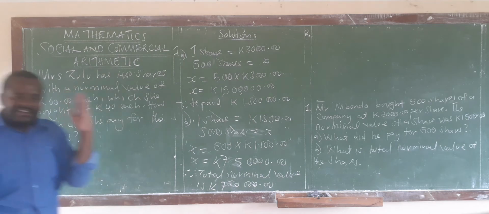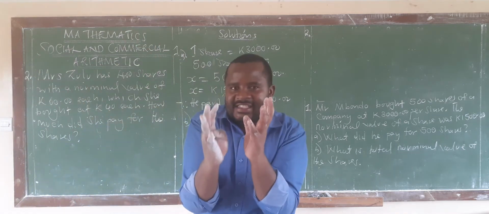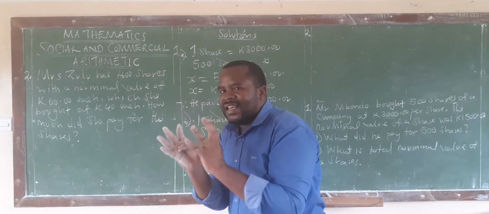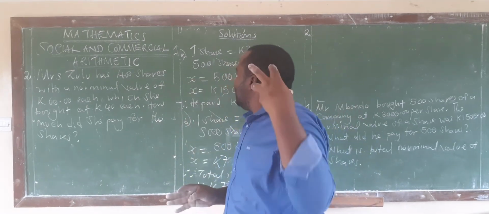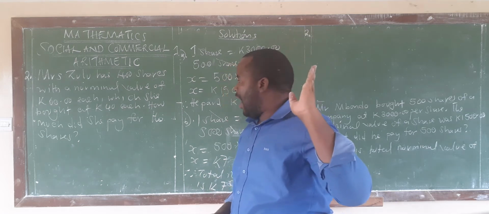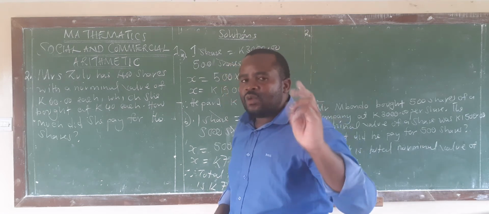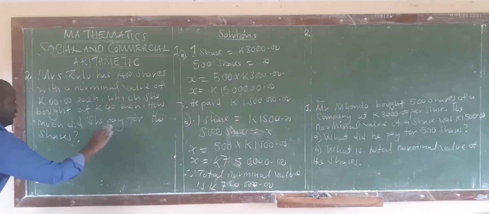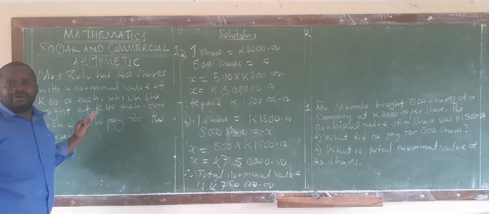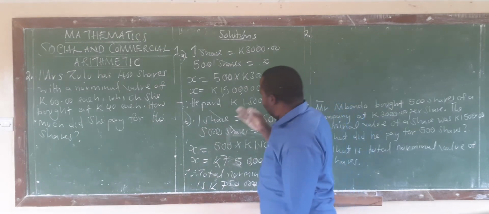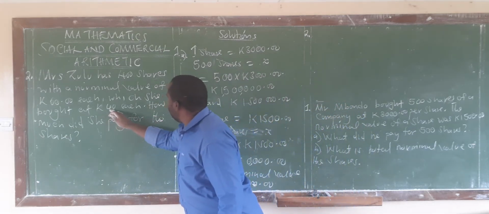This person has got 400 shares in a particular company. But how much did she buy those shares? One was bought at 40 kwacha. Are we together? 400, but one share was bought at 40 kwacha. Then the question is, how much did she pay for the shares? Very simple arithmetic. You can put that in mathematics, say 40 by 400.